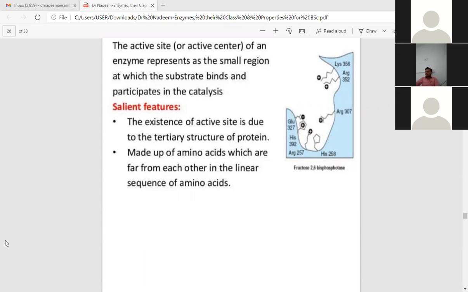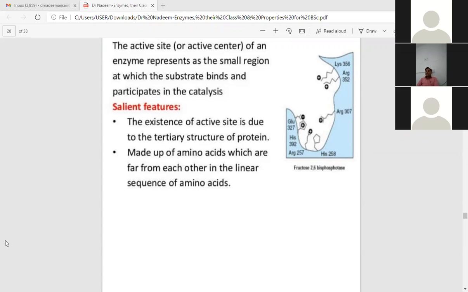The existence of the active site is due to the tertiary structure of the protein. I told you previously that they are made up of amino acids which are far from each other in the linear sequence of amino acids. That is the primary structure. Whenever there is a linear sequence of amino acids, meaning the number and sequence of amino acids joined by peptide bonds, then it is the primary structure. So in the primary structure, these amino acids are very far away.